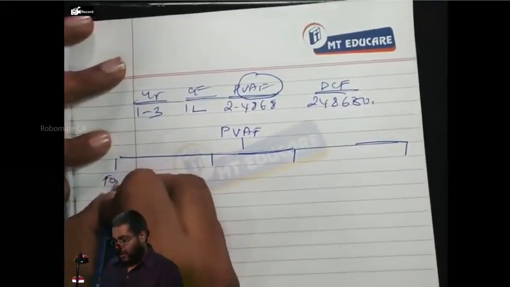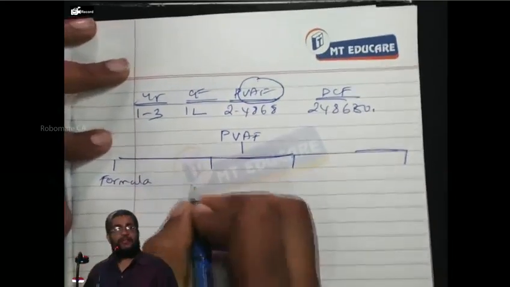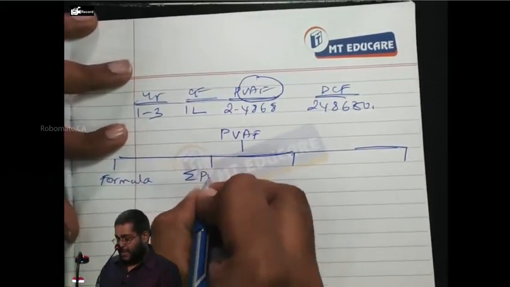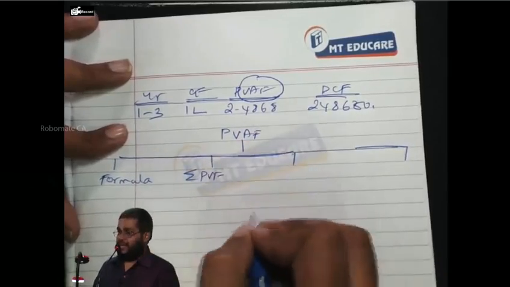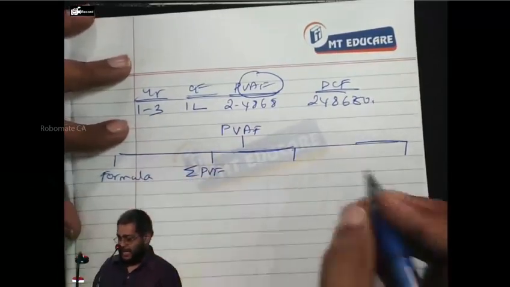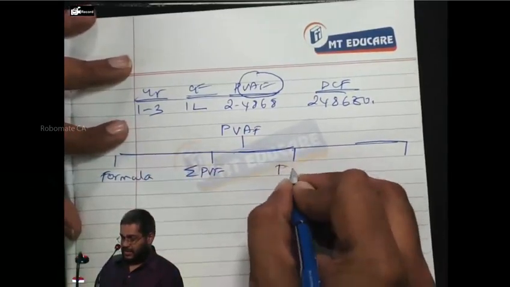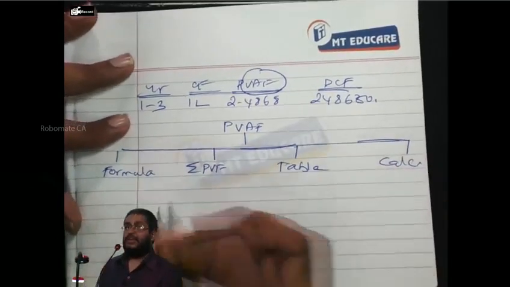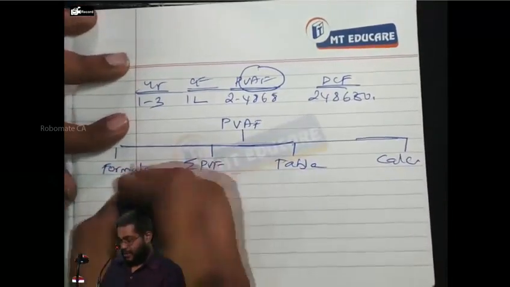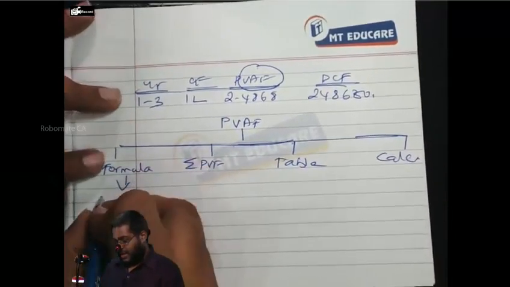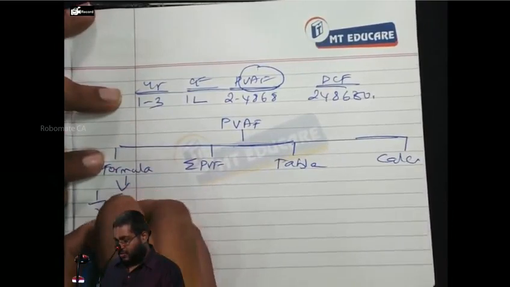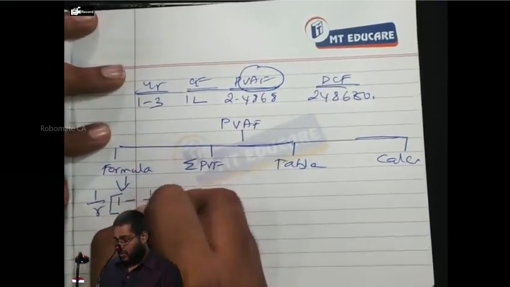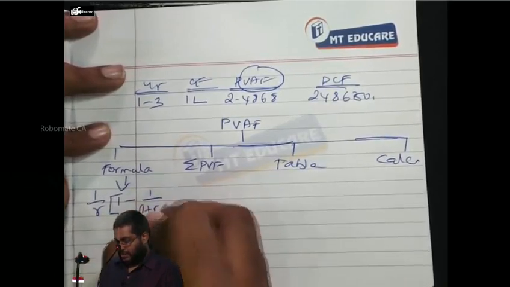First is calculating using the formula. Second is sigma PVF, the total of present value factors; the word sigma means summation. Third is the table. And fourth is the calculator. The formula is 1 by R into 1 minus 1 by (1 plus R) power n.